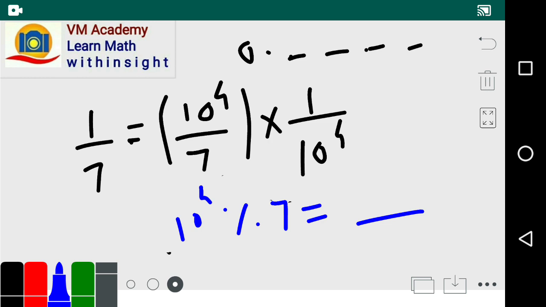If we divide 10 raised to 4 by 7, it gives 1428 as the quotient.